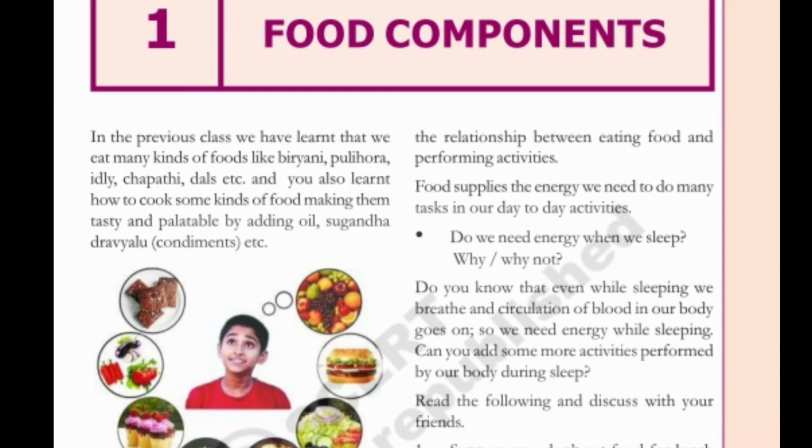In 7th class textbook, the first lesson is food components. In the previous class, we have learned that we eat many kinds of foods like biryani, pulihora, idli, chapati, dal, etc. And you also learned how to cook some kinds of food, making them tasty and palatable by adding oil, sugandha dravyalu, etc.